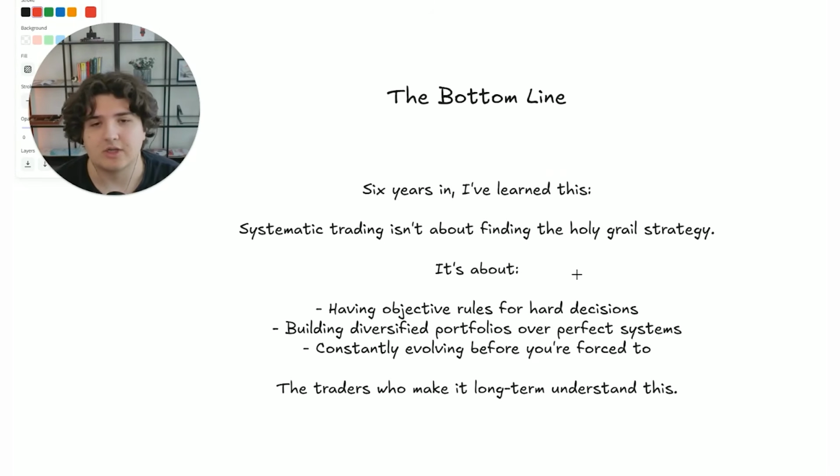Now, the bottom line here is, 6 years in, I've learned that systematic trading isn't about finding the holy grail strategy. It's about having objective rules for hard decisions, building diversified portfolios over perfect systems, and constantly evolving before you're forced to. I hope this helps.